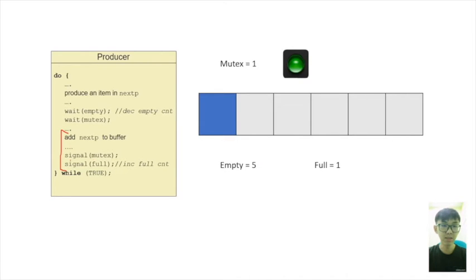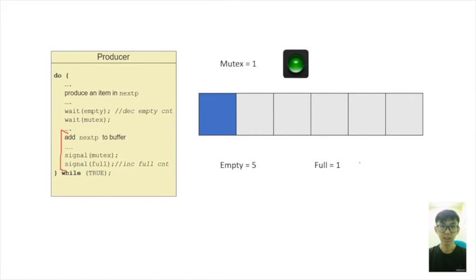As the signal function is called on the mutex semaphore, the mutex will increment by 1, which means other processes can run their critical section now. This signal is also called on the full semaphore, and the full will increment by 1; it was originally 0 and now becomes 1.